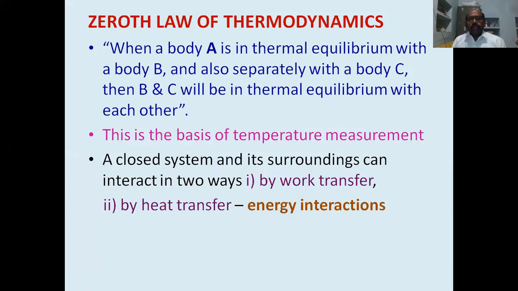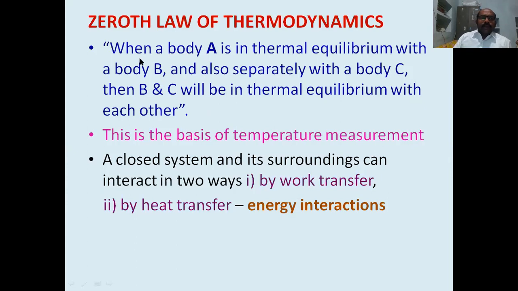Whenever two bodies are in thermal contact, one physical property of the system remains constant as time progresses. That physical quantity which is constant is called temperature. So we say that those two objects are in thermal equilibrium. Here the concept of thermal equilibrium is explained in the case of three objects.